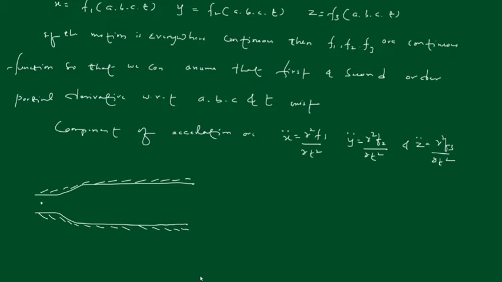Let's say this point P. So in Lagrangian, the motion of each particle is defined with respect to its location in space. Initially it is here, right? The fluid particle P is initially here.